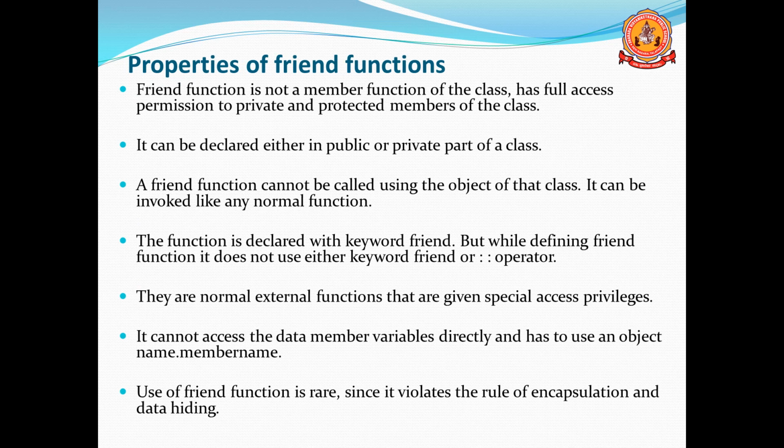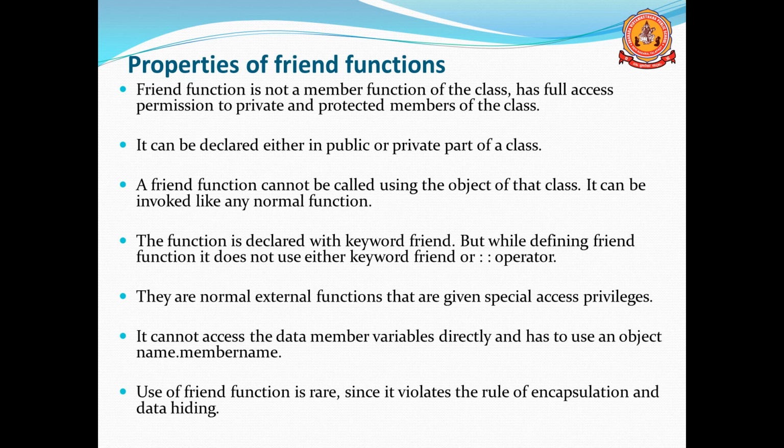Then properties of friend functions. Friend functions have some properties. A friend function is not a member function of the class, but has full access permission to private, protected, and public members. We can access anything. Mainly the private and protected members of the class can be accessed by friend functions.